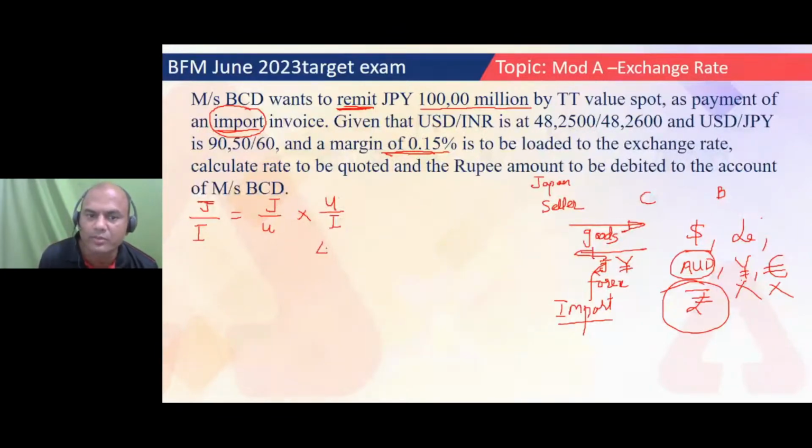I'll write it over here. 48.26. But what about the JPY to USD? Am I having this rate of JPY to USD? What is the rate given to me? See here, the rate given to me is USD to JPY. See this, this is the rate given.